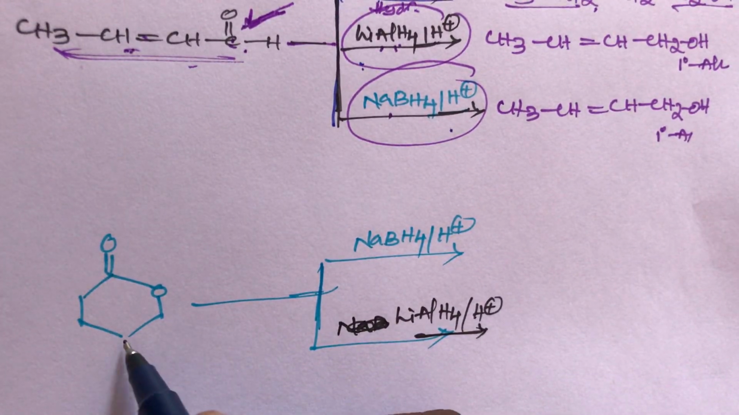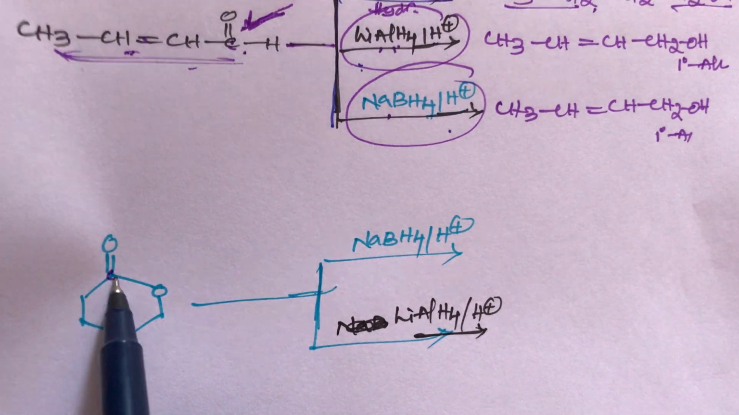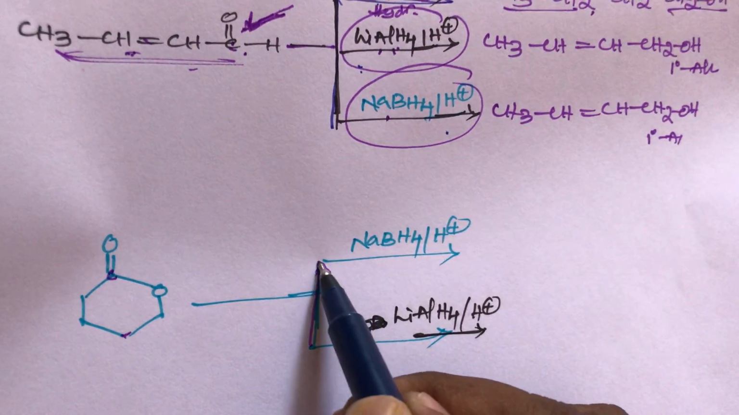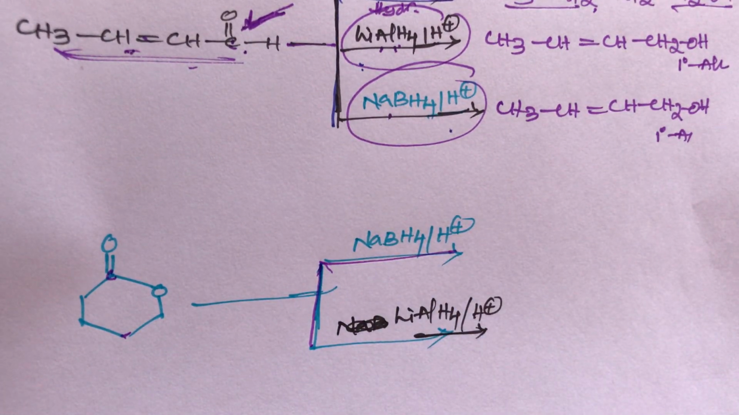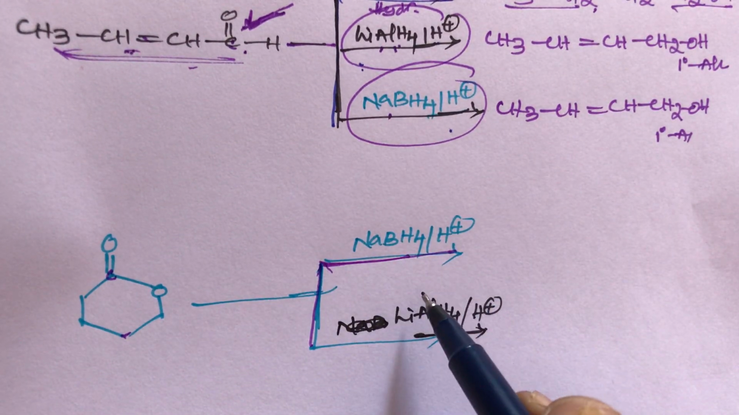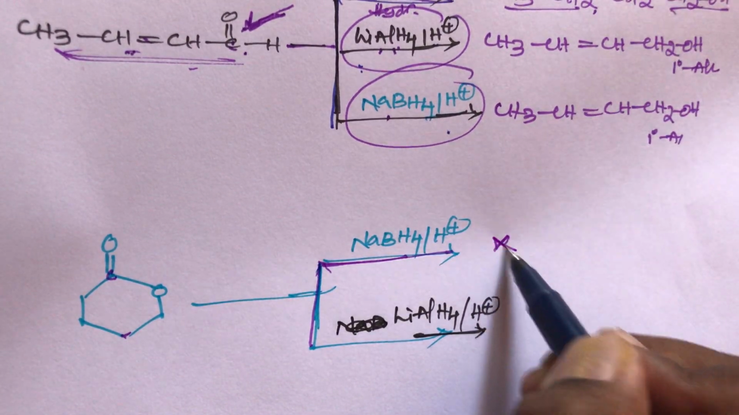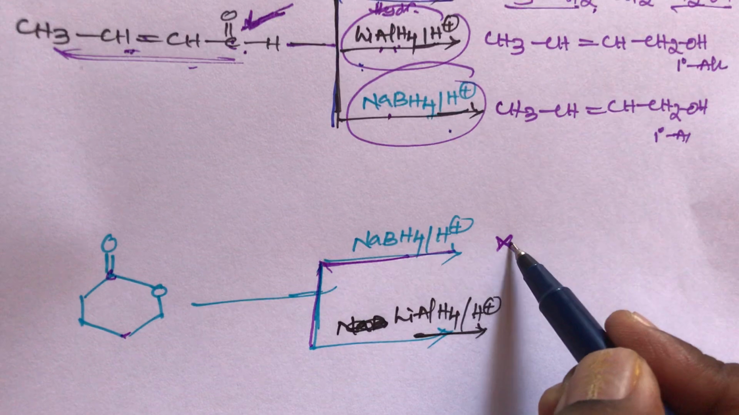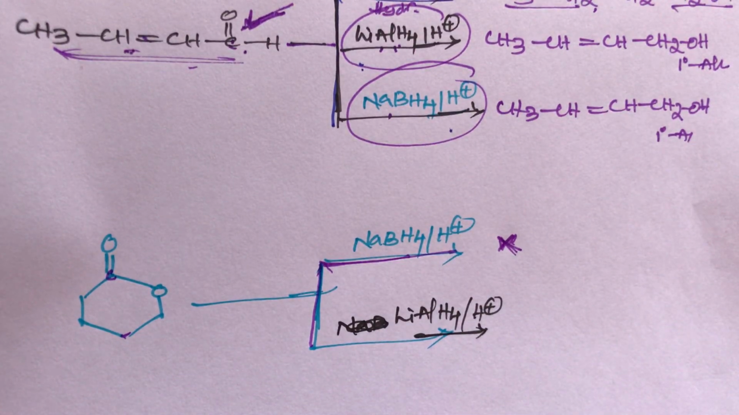Now next example, student, a keto group is there, C double bond O, and O is there, that is an ester. This compound has an ester group. When ester reacts with sodium borohydride in the presence of acidic hydrogen, there is no reaction, student. Sodium borohydride cannot reduce ester groups and acid groups. It is very important, student.